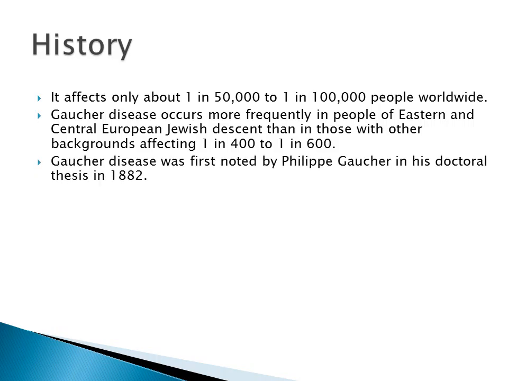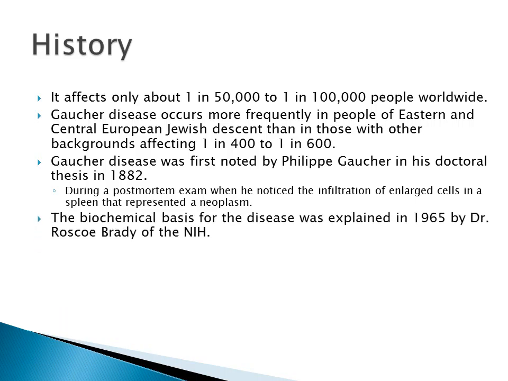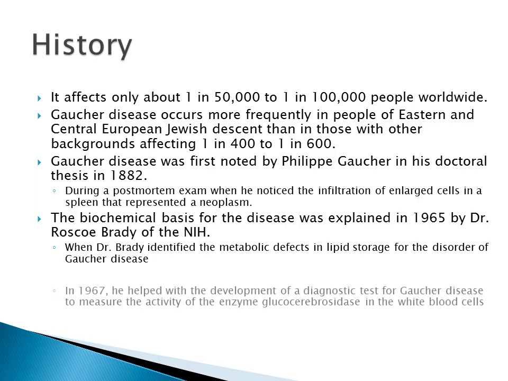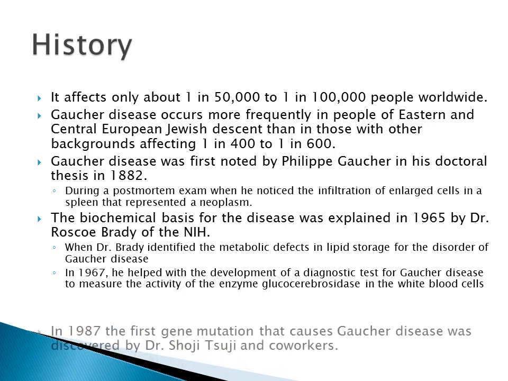Gaucher disease was first noted by Philippe Gaucher in his doctoral thesis in 1882, when during a post-mortem exam he noticed the infiltration of enlarged cells in a spleen that represented a neoplasm. The biochemical basis for the disease was explained in 1965 by Dr. Roscoe Brady of the NIH, when Brady identified the metabolic defect in a lipid storage disorder, Gaucher disease. In 1967, he helped develop the diagnostic test for the disease to measure the activity of the enzyme glucocerebrosidase in the white blood cell.